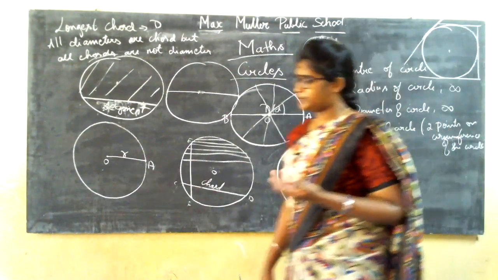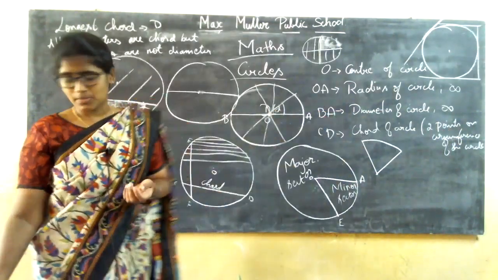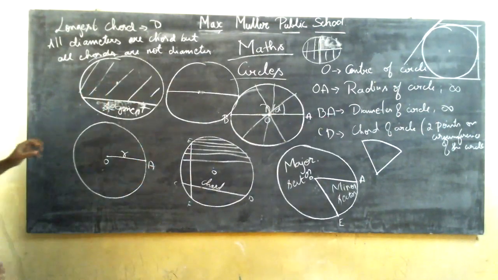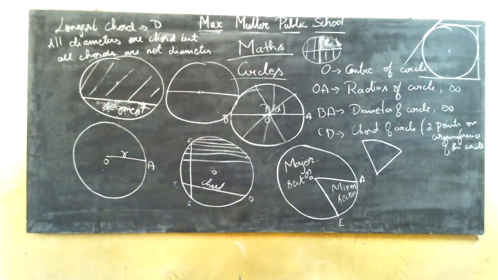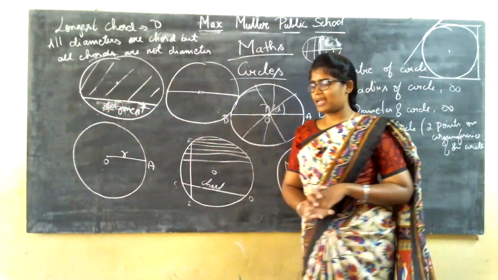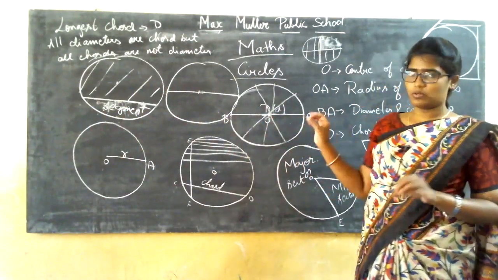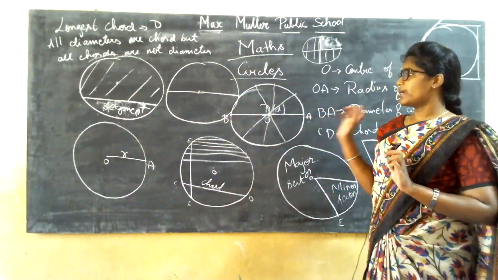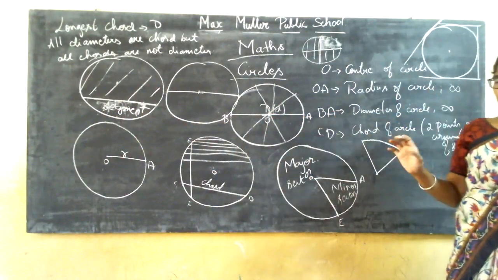Clear about this? So in today's class we learnt all the basic concepts of circles, and in tomorrow's class we are going to start with the main important topics of a circle and end the chapter also. I think each and every point is clear to you, and do not get confused about the sectors and segments.